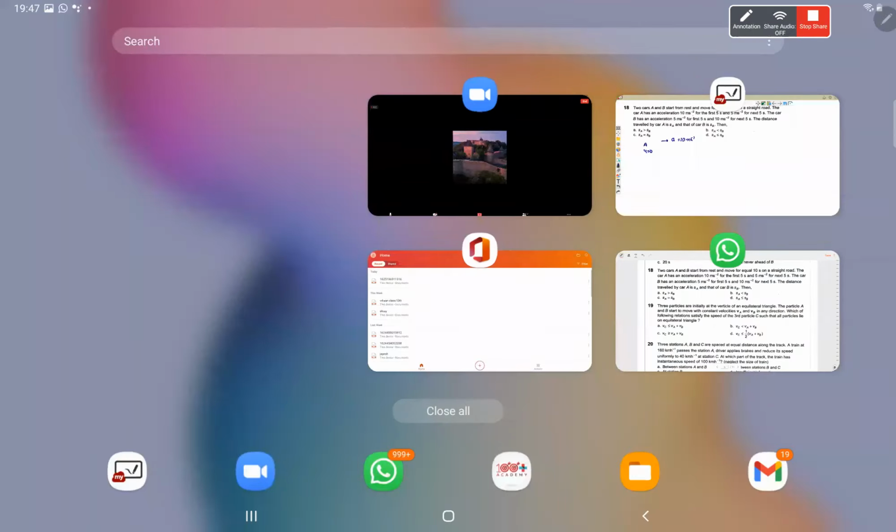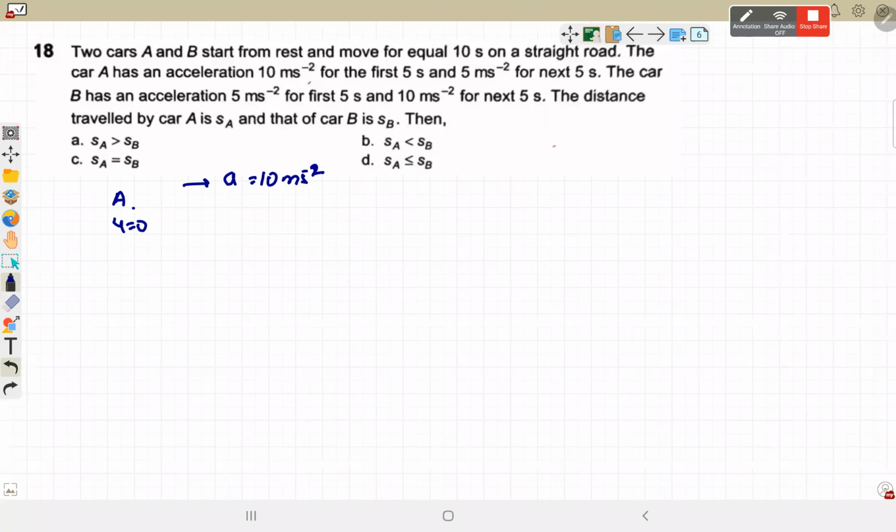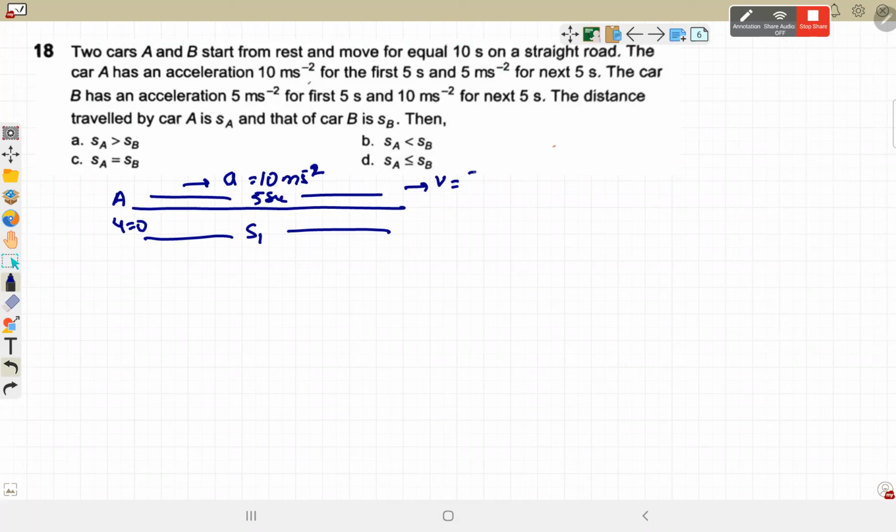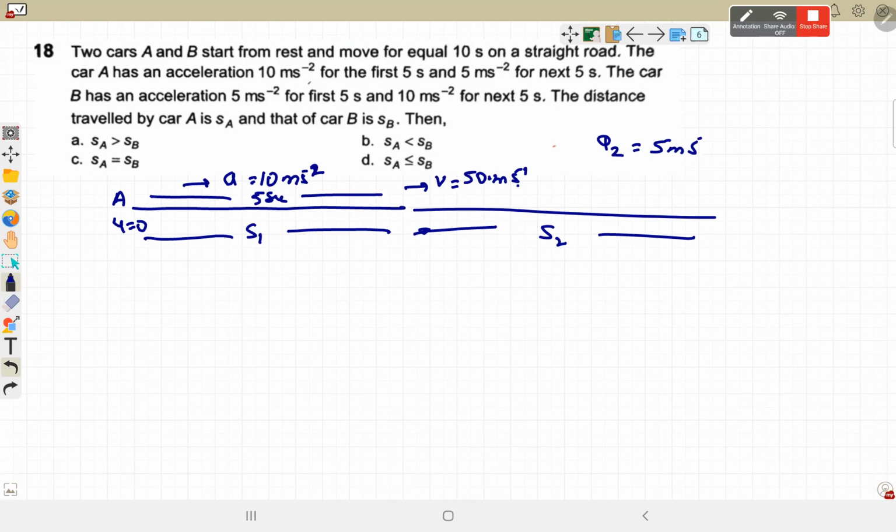In the first 5 seconds it covers distance s1, and the velocity after 5 seconds is v equal to u plus at. Since u is 0, it becomes 50 meter per second, and with that speed it now accelerates at 5 meter per second square for the next 5 seconds. So we have to calculate these two distances covered by car A.